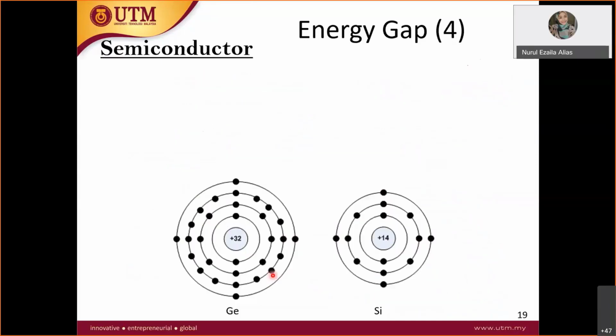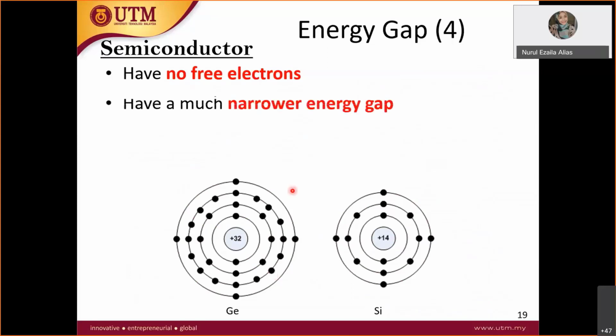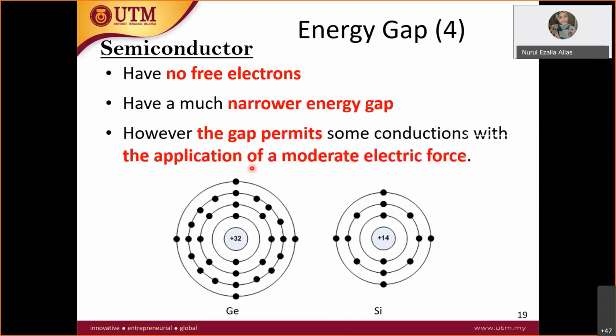Okay, so for semiconductor, it has no free electron. It has a much narrower energy gap compared to the insulator. However, the gap permits some conduction with the application of moderate force. In semiconductor, it has 4 valence electrons: 1, 2, 3, 4 for germanium. For silicon, it also has 4. So how do we want to complete this, 4 become 8? We need a doping process. Later I'll show you.